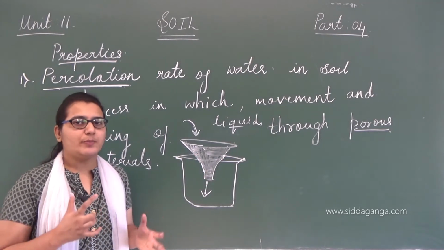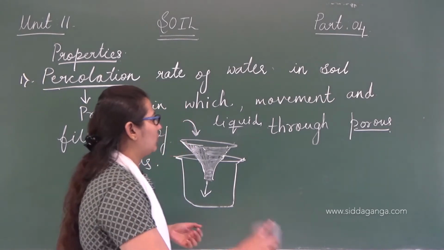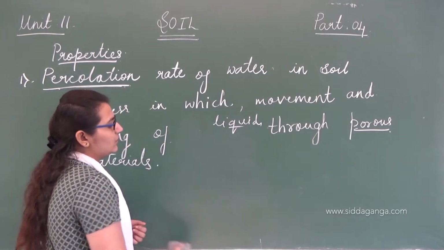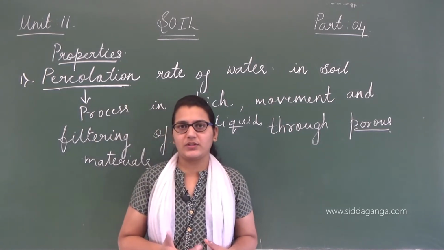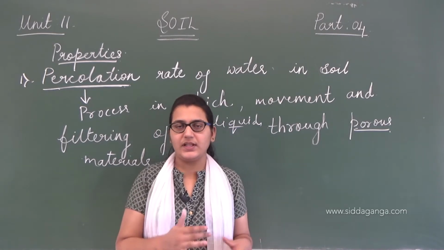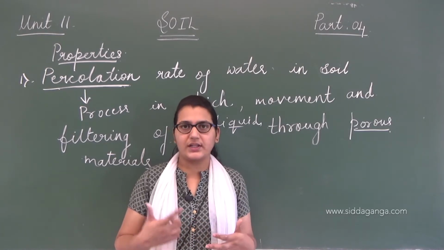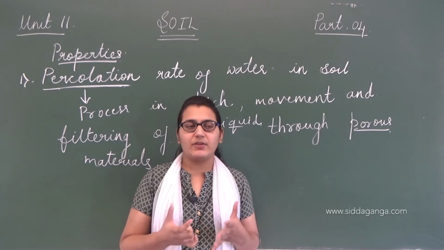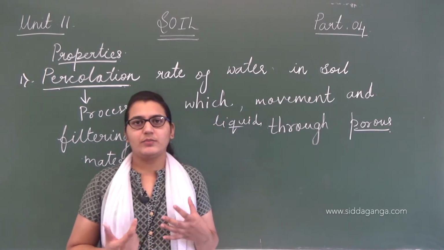Now how is percolation related to soil? This is percolation of water. See, soil is porous. While we were studying the soil profile, we learned that the upper layers of the soil are more porous than the layers below. The layers we have, the O horizon and A horizon, are softer and more porous. They have more spaces in between and contain more organic matter, so they are more porous.